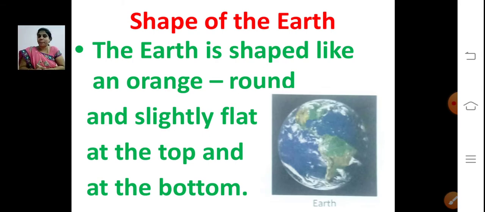Now tell me what is the shape of the earth? Yes, it looks like an orange. It is round in shape, slightly flat at the top and bottom. It is not exactly a round shape. It will be slightly flat at the top and the bottom.